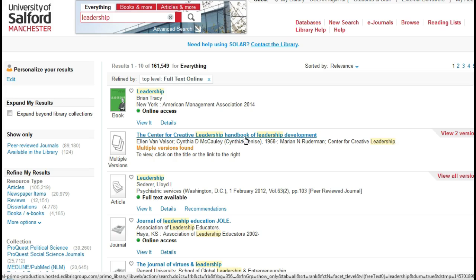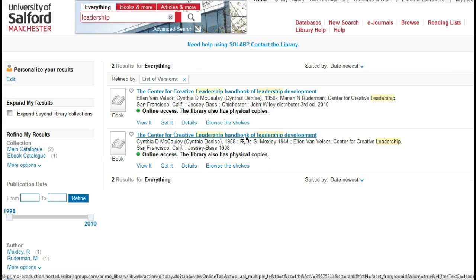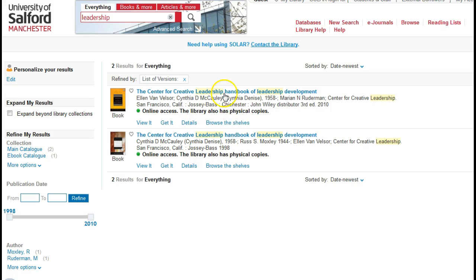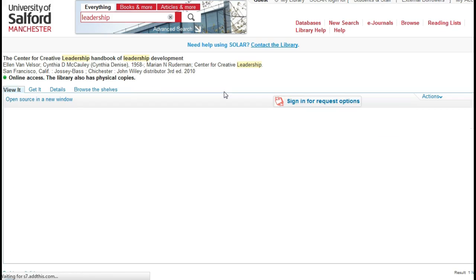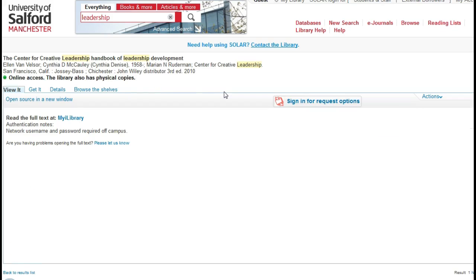One book that I really like is this Centre for Creative Leadership Handbook. So if you click through here, you'll get to the online version. So there's a newer version, which is this top version. And click on here to My iLibrary.